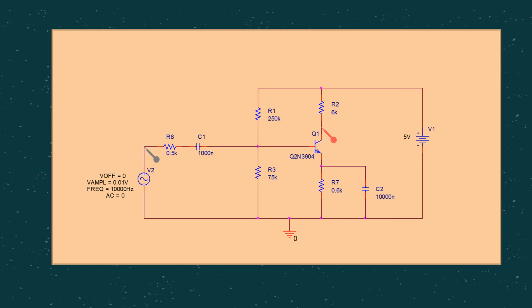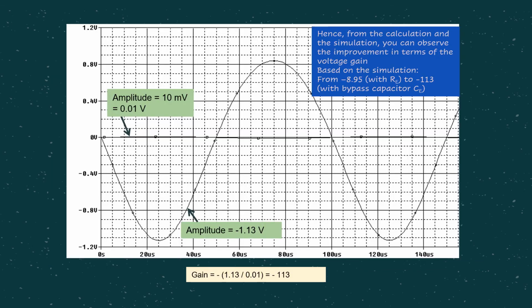Okay, now let's have a look at this particular BJT circuit. This is actually a modified circuit from the type 2 that we discussed just now, and now we are having an additional capacitor, this CE capacitor at the emitter, which is in parallel to our RE, to see how it can improve the voltage gain for this particular BJT amplifier circuit. So if we run the simulation, we get the result. As you can see here, we maintain the same input, the same voltage source of 0.01 volt, for the same arrangement, it's just that we add a capacitor in parallel to RE.